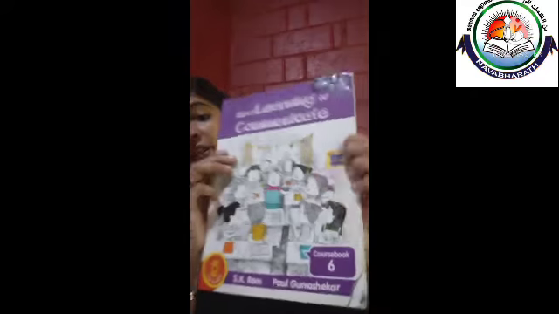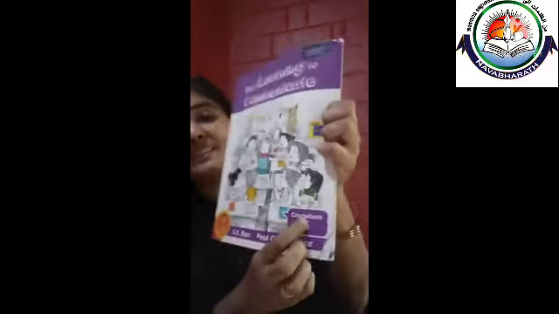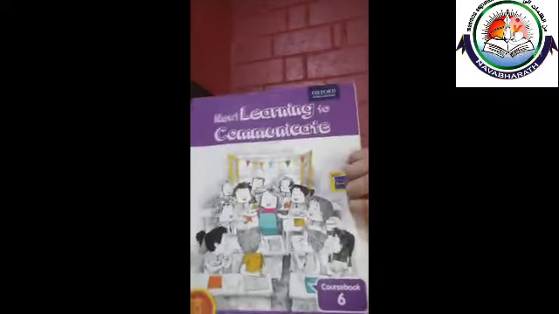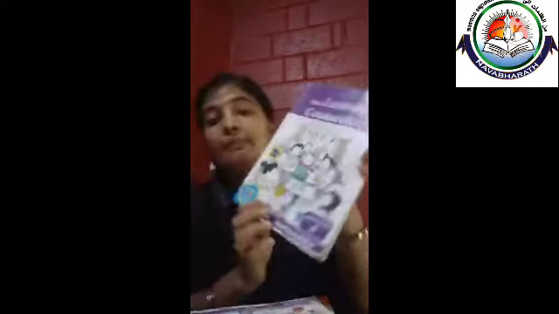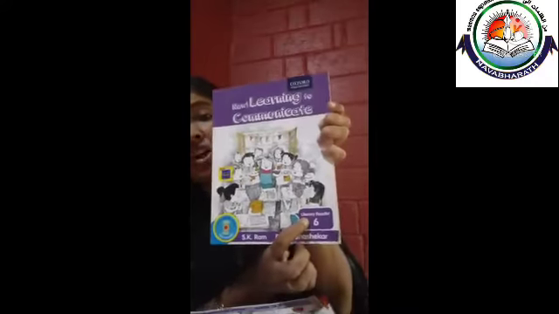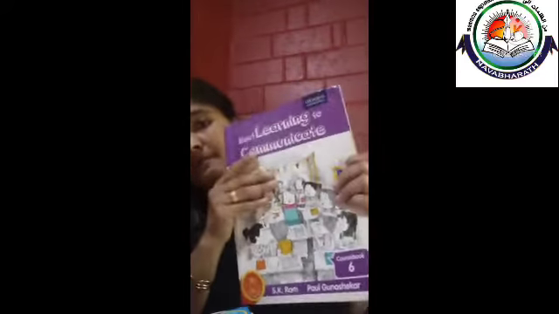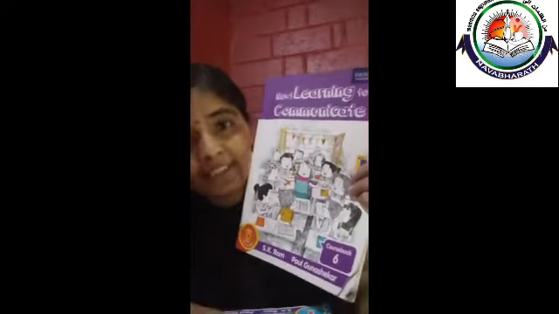See, this is your main course book. Course book is written here. And then we have a workbook. So, this is your workbook. Workbook is written here, and then we have another book named literature. These three are our textbooks, and the main text is this one. The other two are only supporting things.